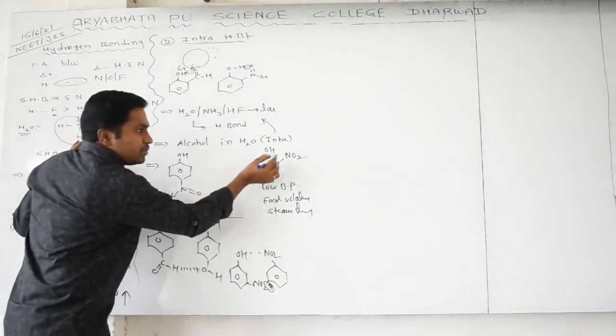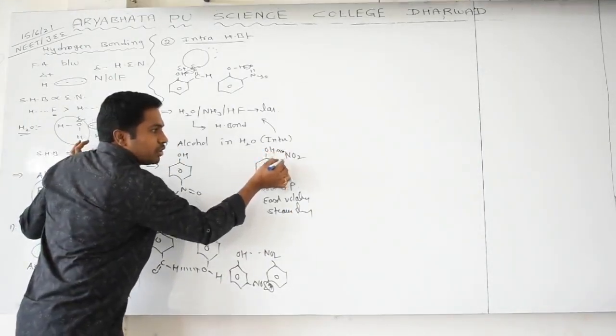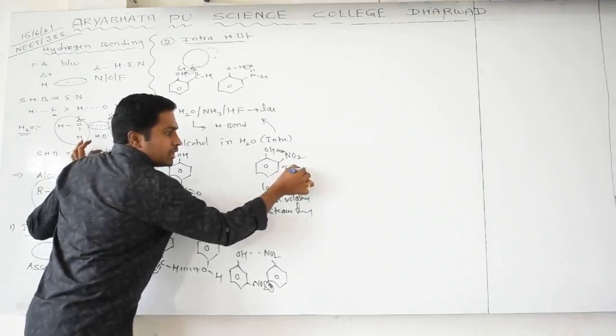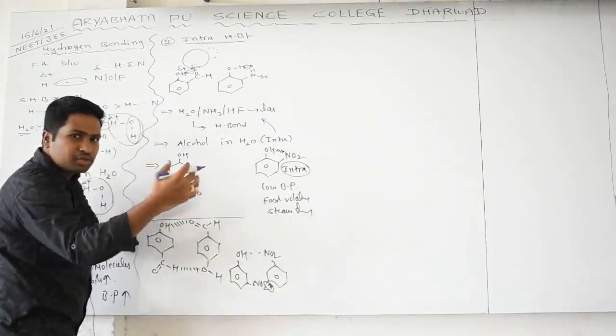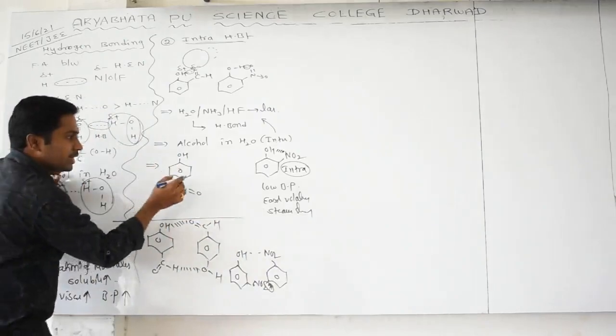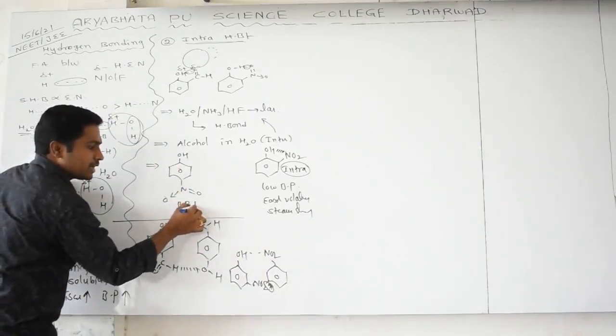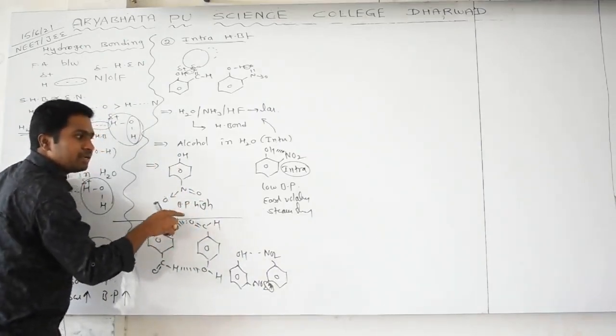Why? Here the molecule is involving in which hydrogen bonding? Intramolecular hydrogen bonding. Because of this, is there any chance for association? No. But here what is happening? Boiling point is high. Boiling point is high means why?